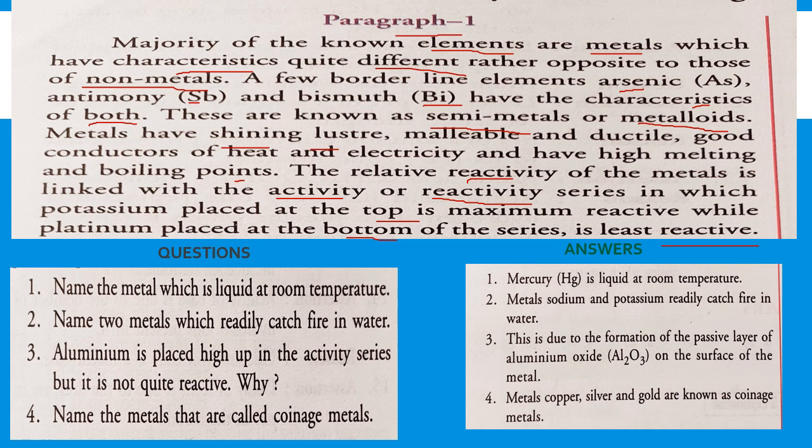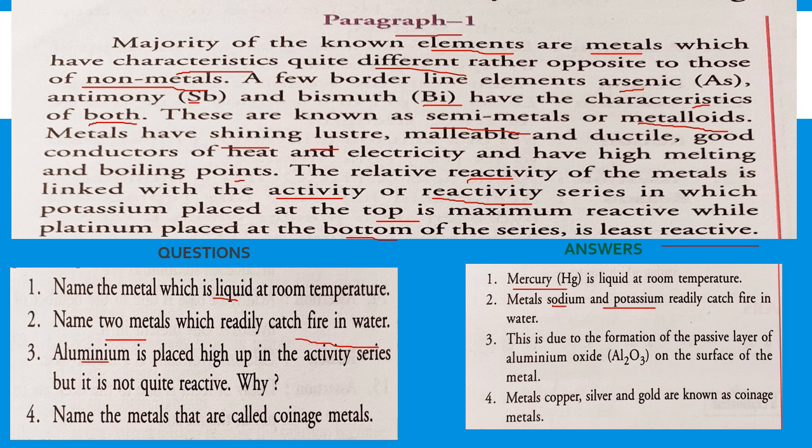Now let us discuss the questions. Question number 1. Name the metal which is liquid at room temperature. The answer for this question: mercury is the one metal which is liquid at room temperature. Question number 2. Name two metals which readily catch fire in water. The two metals, sodium and potassium, readily catch fire in water. In detail, I will teach once again under the chemical properties of metals.